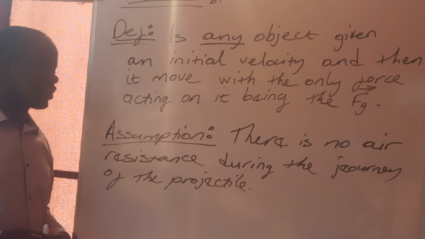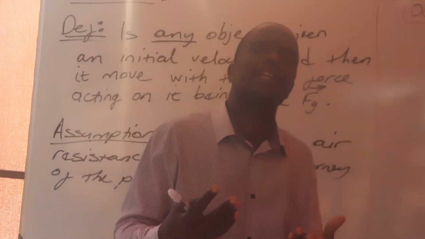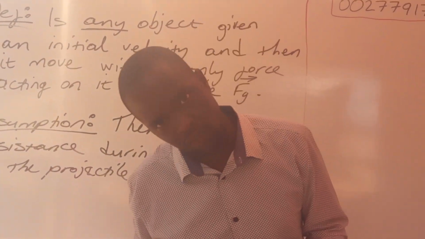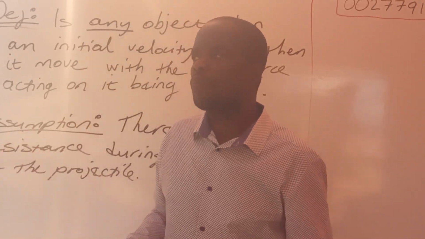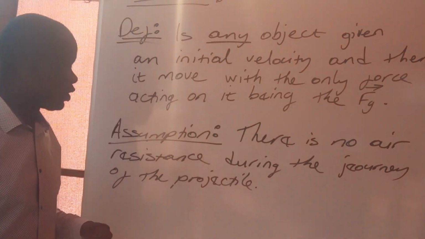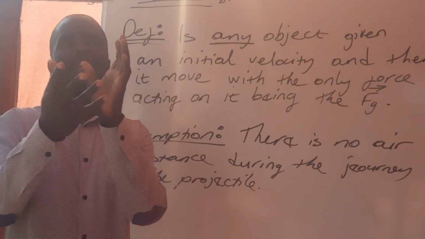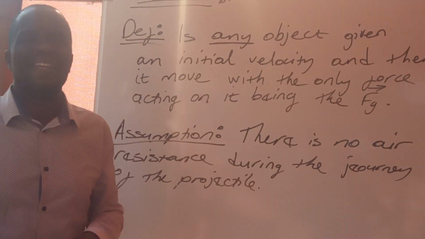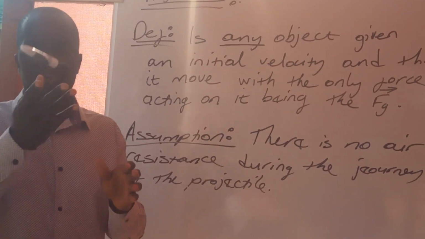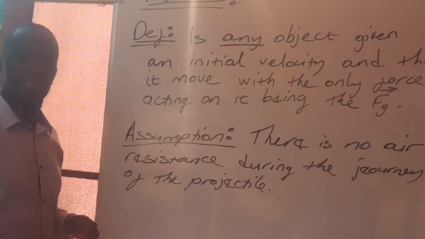Now, the other thing that you must know is that for us not to have air resistance, that particular projectile or that particular object that is moving inside air must be moving in a vacuum. So if it is going to be moving in a vacuum, I don't know how and who is going to throw it up in that particular vacuum. Now, this assumption, you must know it to say that as our projectile is moving, it is moving under the influence of force of gravity only, and we are assuming that there is no air resistance. It's very, very important that you remember this particular assumption that we are making.